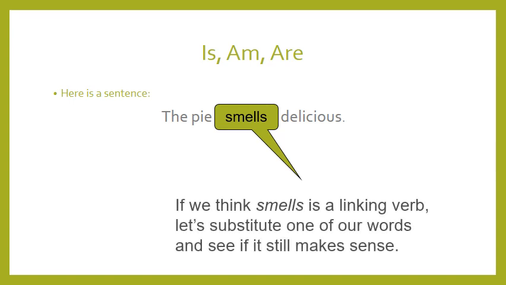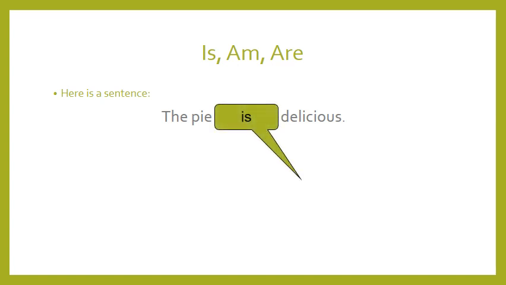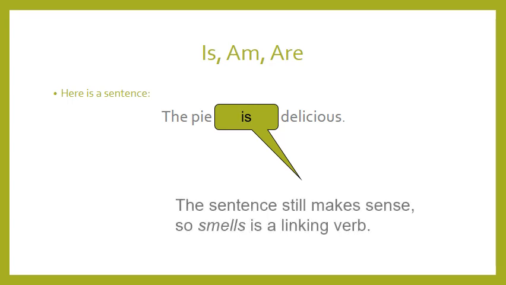If we think smells is a linking verb, let's substitute one of our words and see if it still makes sense. The pie is delicious. Think of it. The pie smells delicious. The pie is delicious. Okay, it keeps making sense. It doesn't change anything in the meaning. It's a complete sentence. So, what do I conclude at the end? The sentence still makes sense, so smells is a linking verb. That's it. Simple and easy.